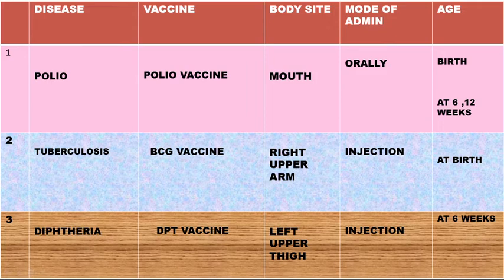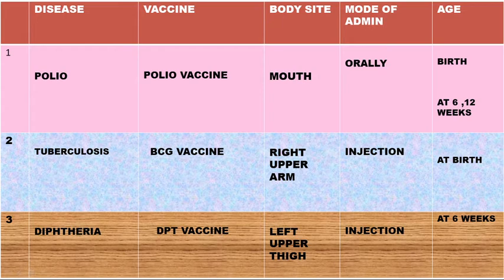And number 3, as a childhood immunizable disease, we have diphtheria. Diphtheria, its vaccine is called DPT vaccine. DPT stands for diphtheria, pertussis, and tetanus. Where is this vaccine given?